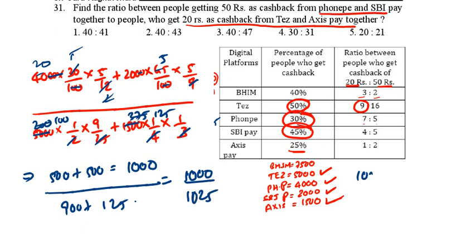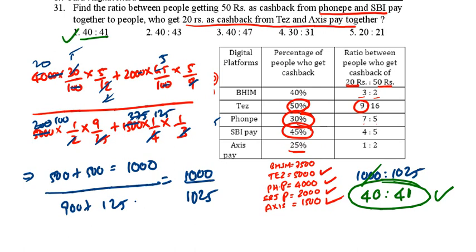1000 is to 1025. Now you do the calculation with 25. We are going to get 40 is to 41 as the final answer. 40 is to 41. That is option 1, the correct answer. See the next question.